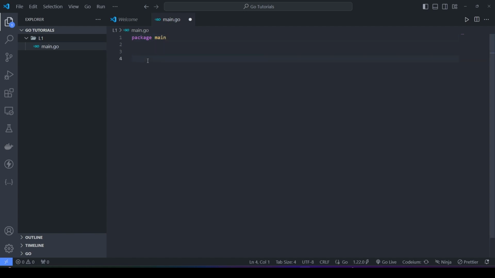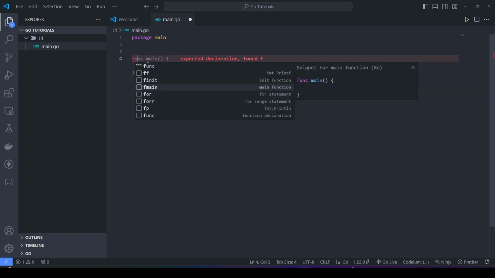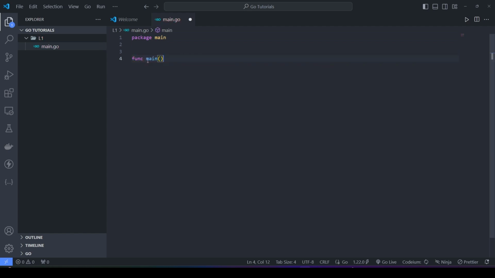All right. So after that, we have to create a main function. So func main. What the main function does is that it basically tells the program that this is the starting point of this particular package. Whenever we execute this, this main function would be executed. Okay, as you can see, I have Codeium here. I would disable it later. So let's focus on printing something.